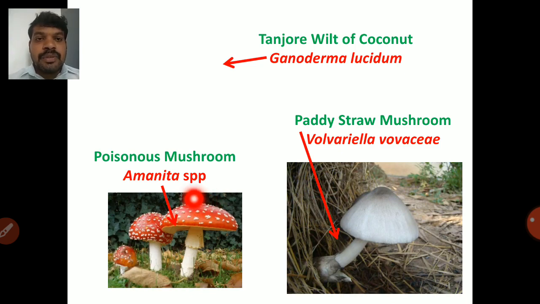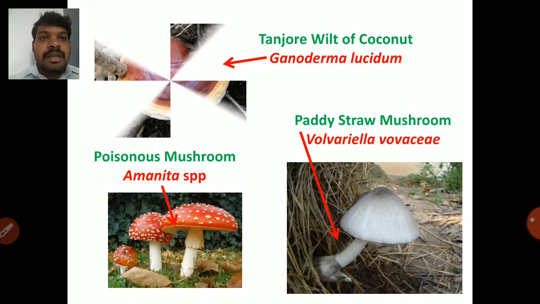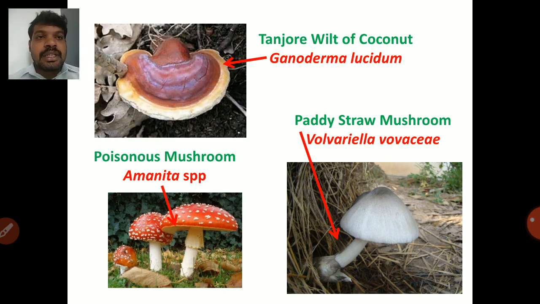So most of the ornamental mushrooms are poisonous mushroom. Ornamental means it produces different colors. So நிறைய colors இருந்துச்சுன்னா அதை poisonous mushroom-னு நம்ம கண்டுபிடிச்சிக்கலாம். So next one is Tanjore wilt of coconut caused by Ganoderma lucidum, that is your மரக்காளான். அது ரொம்ப கெட்டியாக மரம் மாதிரியே இருக்கும், ஆனால் அது நமக்கு ஒரு fungus.